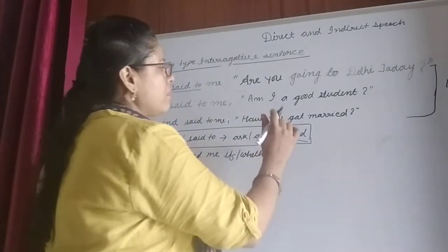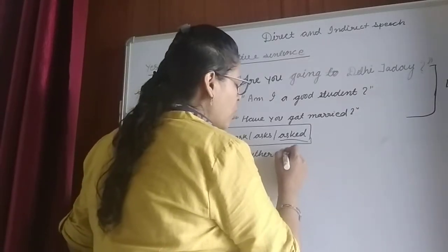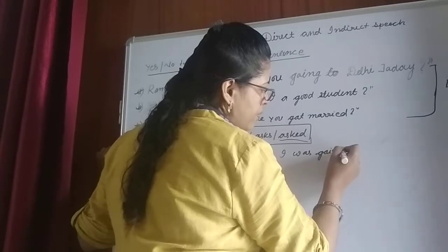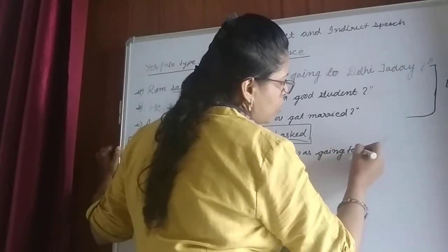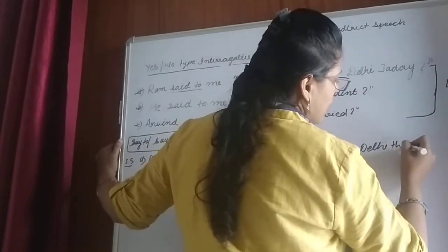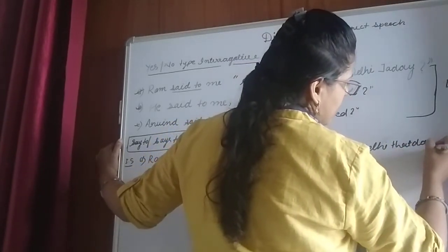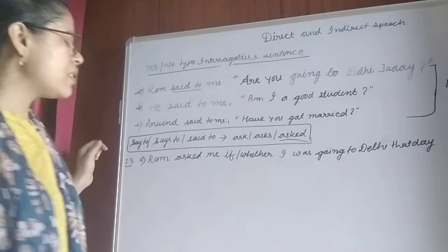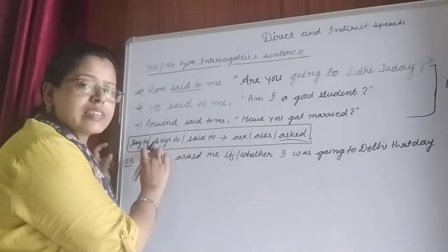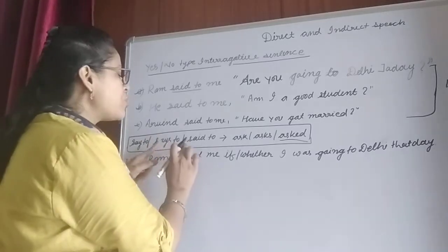Ram asked me if I was going to Delhi that day. See here, with the help of this table, you have to change.